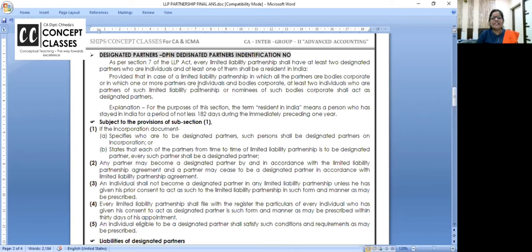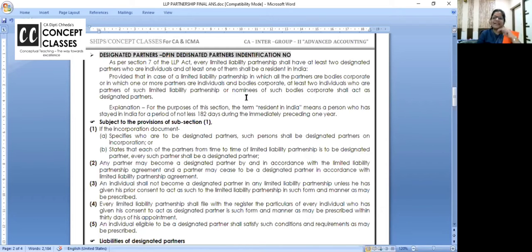At least two of the designated partners who are individuals. See, LLP can have other body corporates also as a partner, but designated partner will be an individual because somebody should be there who will understand and autograph on behalf of the LLP. And at least one of the two designated partners should be resident in India, provided that in case of LLP in which all the partners are body corporate, or in which one or more partners are individuals and body corporate, at least two individuals who are partners of such LLP or nominees of those body corporate shall act as designated partner.